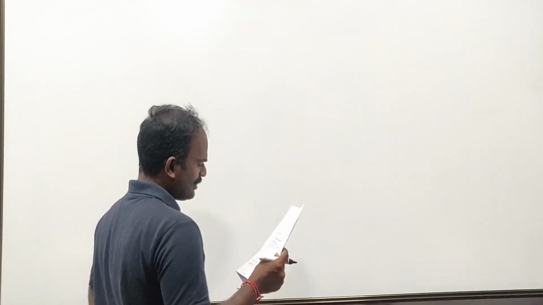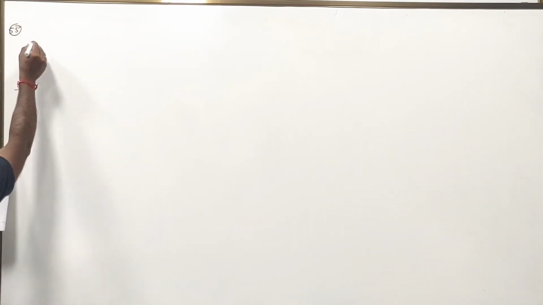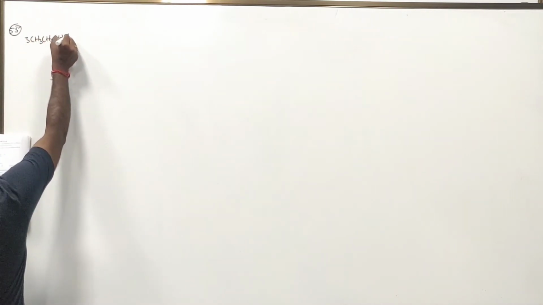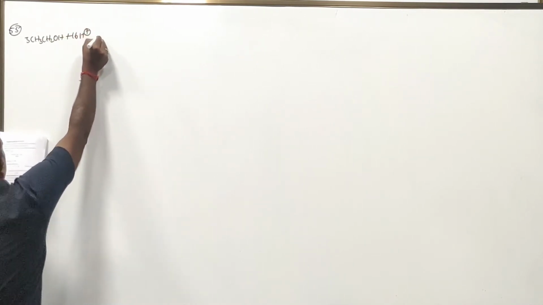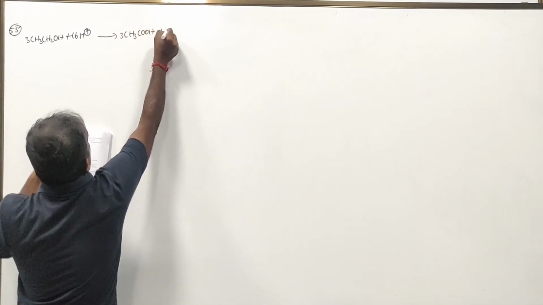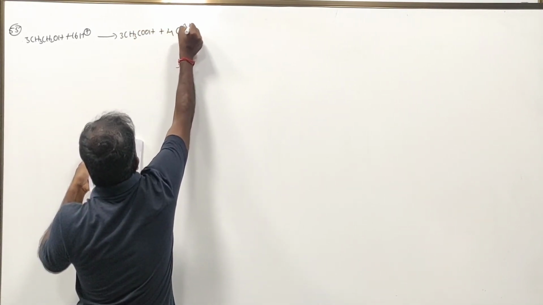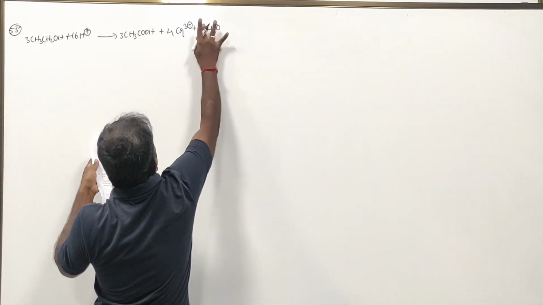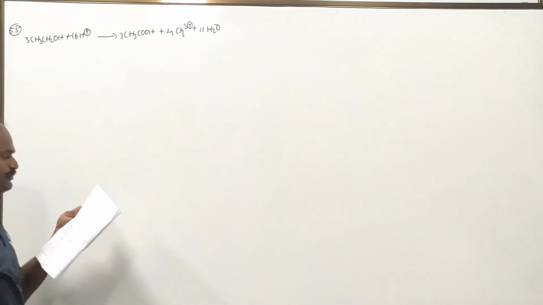Next question, paragraph 53, 54, next one 55, 56. In this question they have given 55 and 56 questions. In this, 3CH3CH2OH plus 16H plus gives 3CH3COOH plus 4Cr3 plus plus 11H2O.